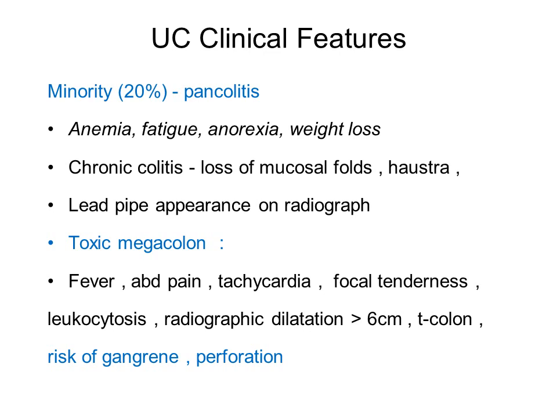About 20% of the patients, as I said, can have pancolitis, which is a severe form of disease. These patients will have anemia, fatigue, anorexia, weight loss. When it becomes a long-term disease, when it becomes chronic colitis, you will even see loss of mucosal folds and loss of haustrations. You can even get a lead pipe appearance on radiograph.